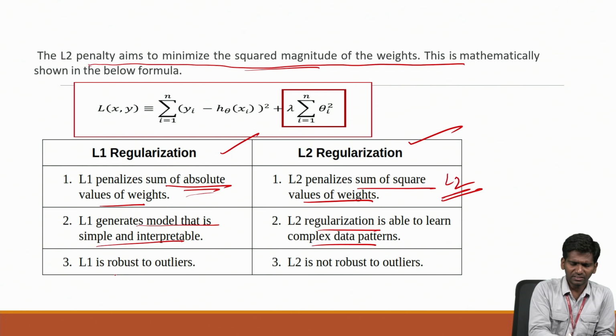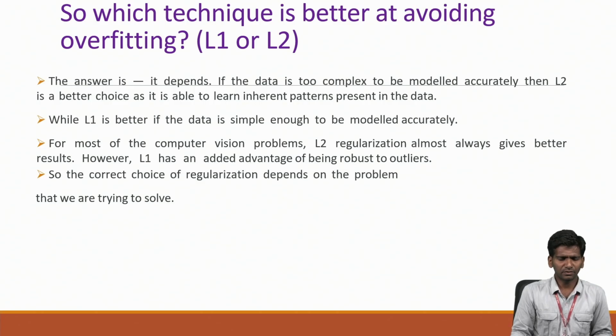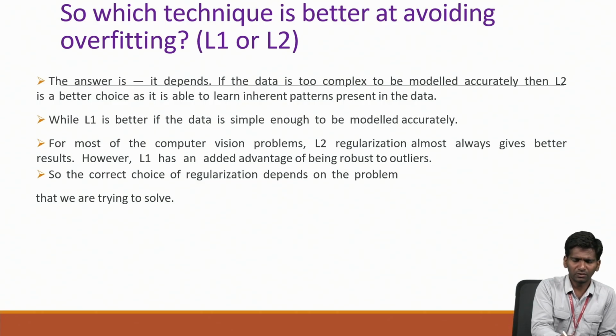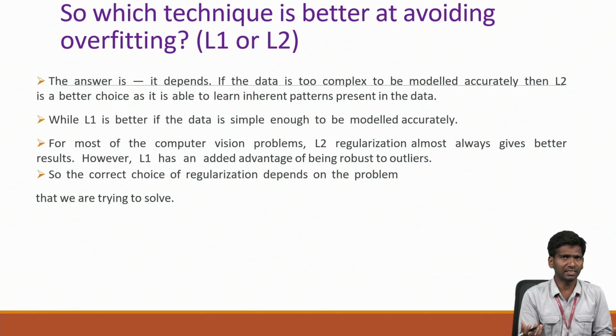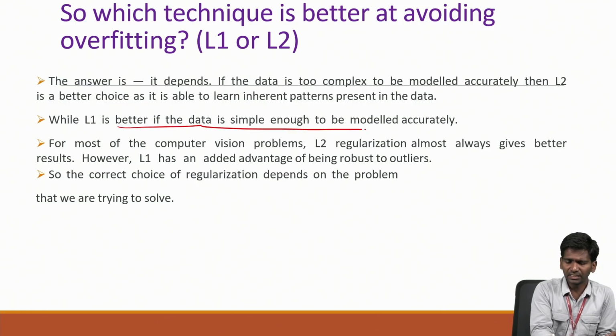L1 is robust to outliers, while L2 is not robust to outliers. So which technique is better to avoid overfitting? The answer depends upon the situation. Again, it depends upon the data sets that we are taking and the problem that we are trying to solve. L1 is better if the data is simple enough to be modeled. If the data is very simple to model, then we can use L1.